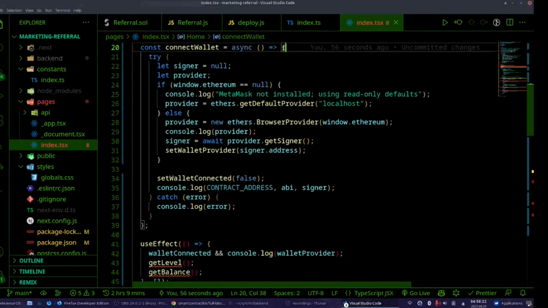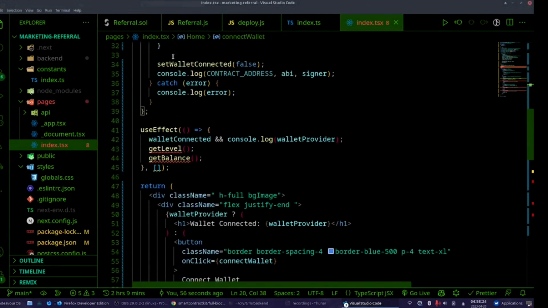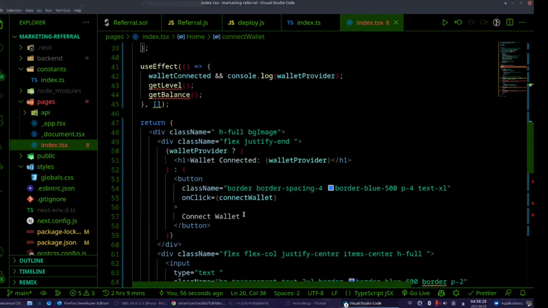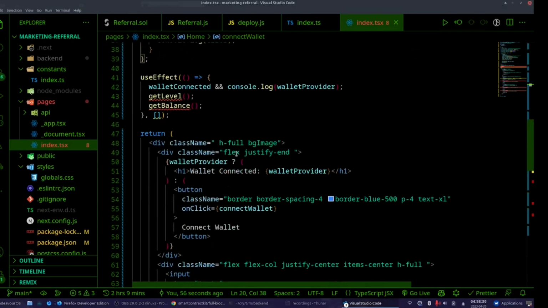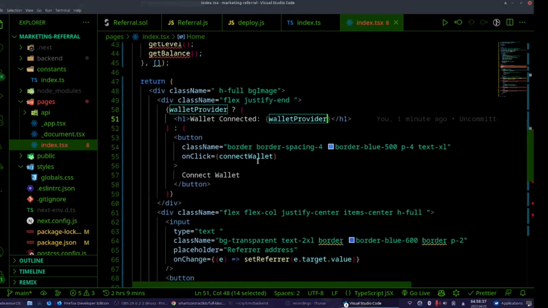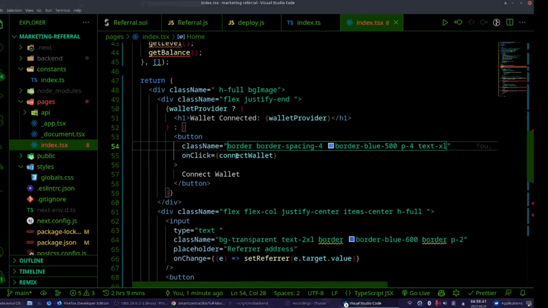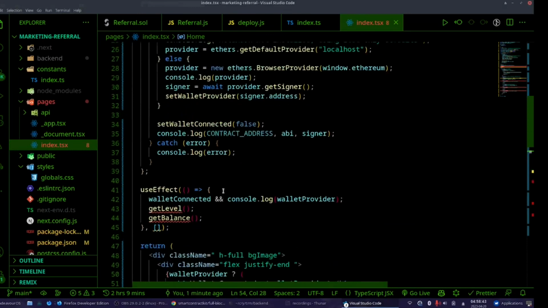So with this function we are connecting to a wallet, and here somewhere I put a connect wallet on click. It should be, I guess. Yes, we are going to go over it, and we have a useEffect that does some things.